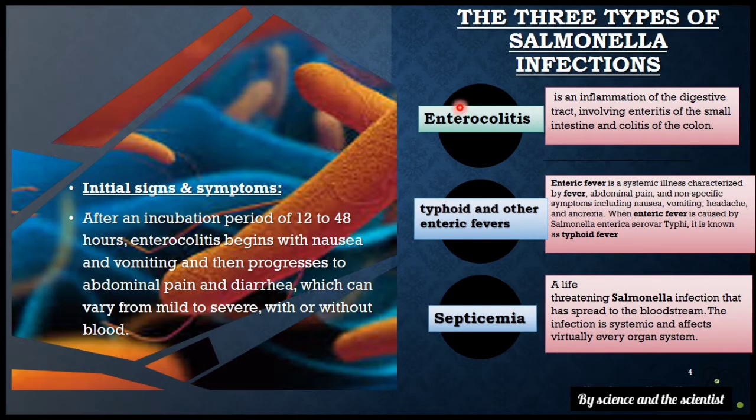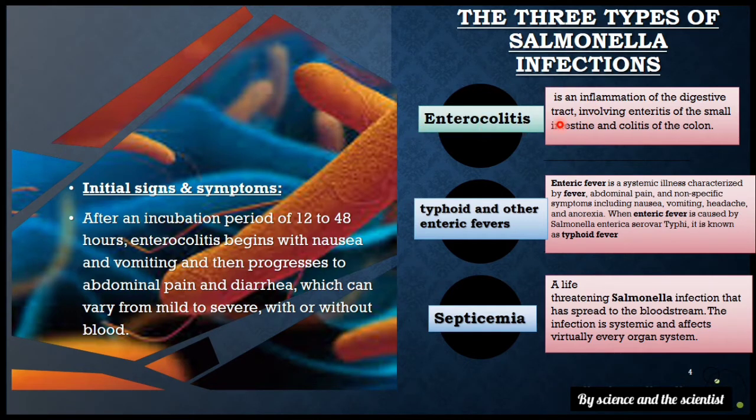In this slide I will explain the three types of Salmonella infections: enterocolitis, typhoid and other enteric fevers, and septicemia. Basically, Salmonella infects the intestinal tract, so these may be the related infections which occur in Salmonella infection.